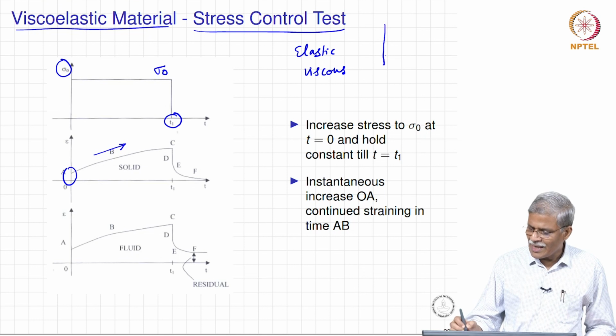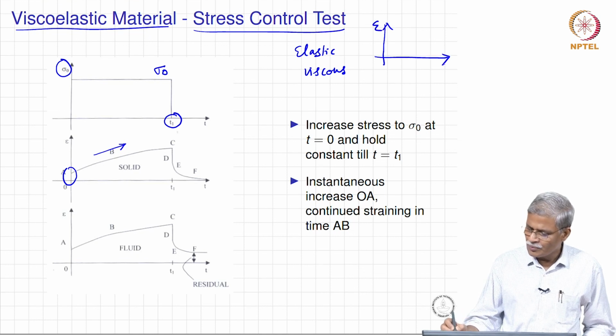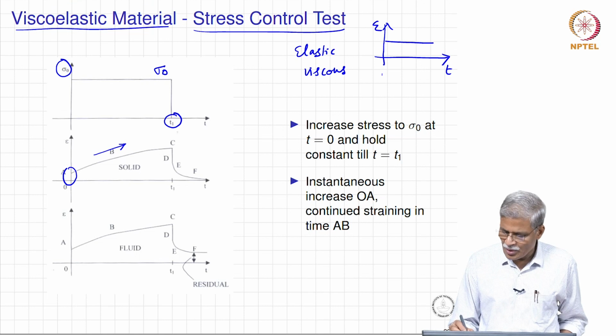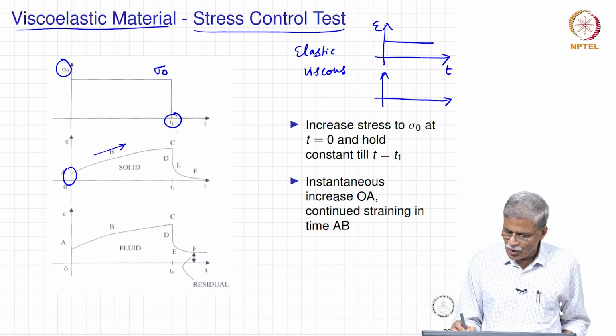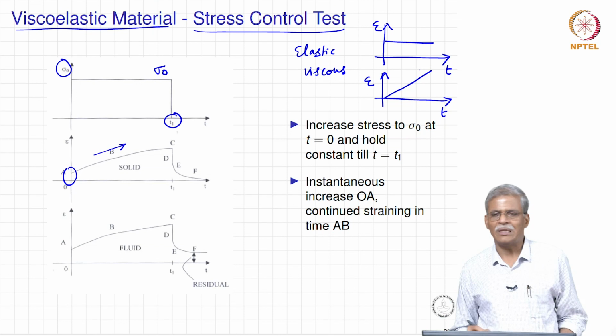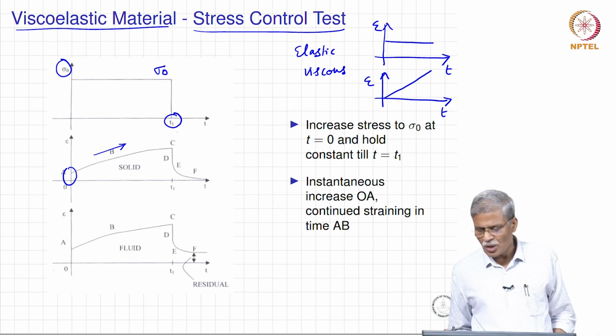If it was an elastic solid, if you recollect the response, the stress strain relation was independent of time and you had a constant modulus value. If you are talking in terms of a viscous fluid, it was going something like this, because your epsilon dot was constant.